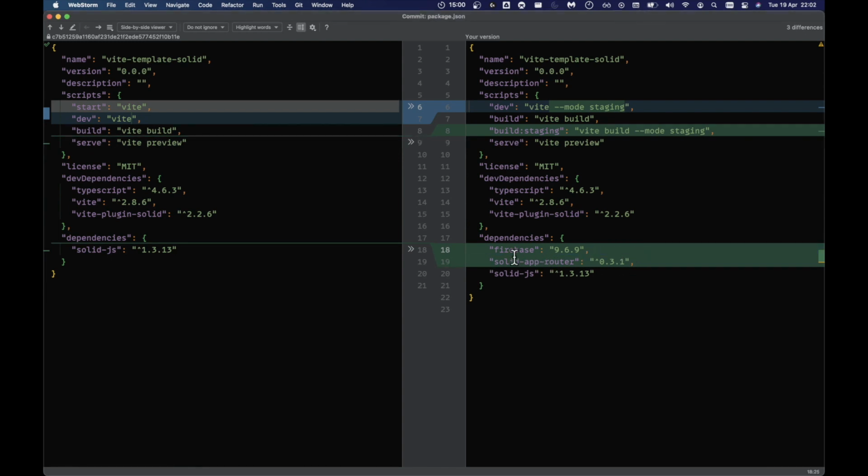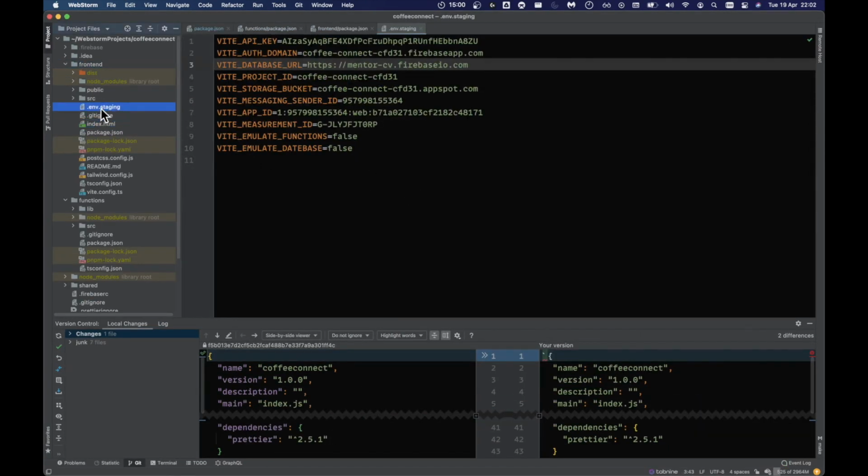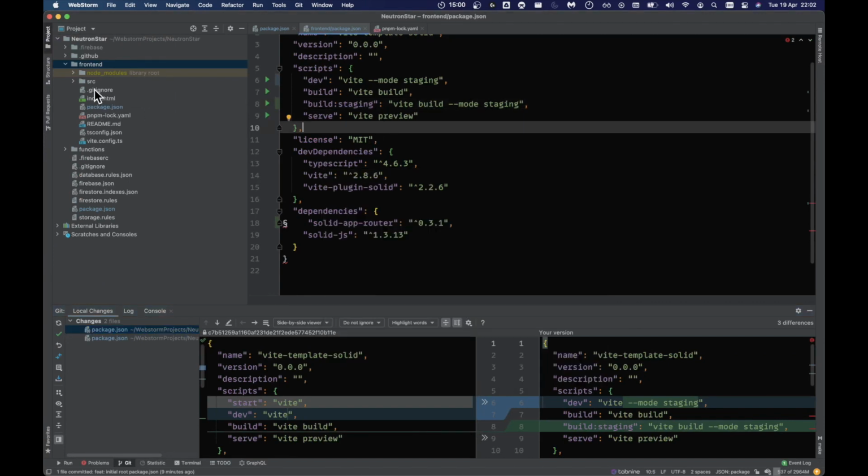But we want to use Solid App Router, which is the default Solid router, and I want to import Firebase from the command line. I just want to see what version it installs. TypeScript is fine, Vite is fine, Vite plugin solid, and so staging. So that's fine. So basically, what I'm going to do here is copy that environment file over from the other project for staging, and then find the Firebase settings on the project for real. So I'll paste that in like this.